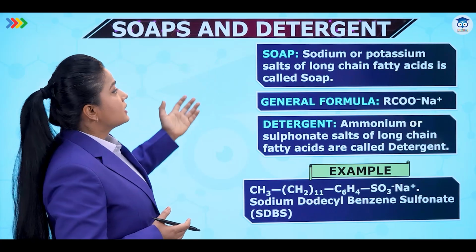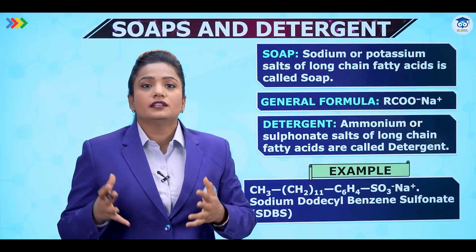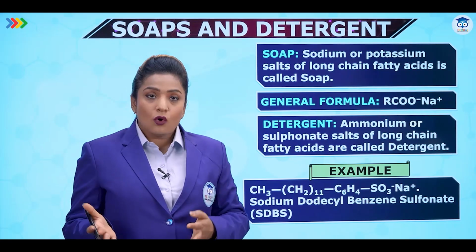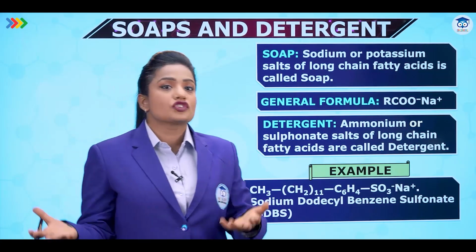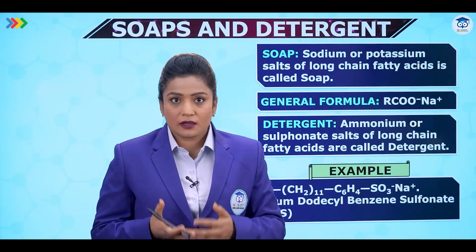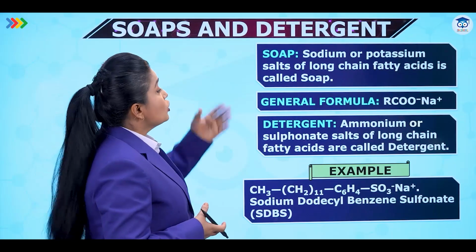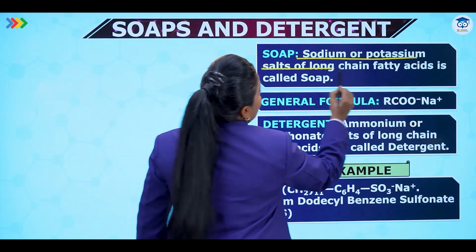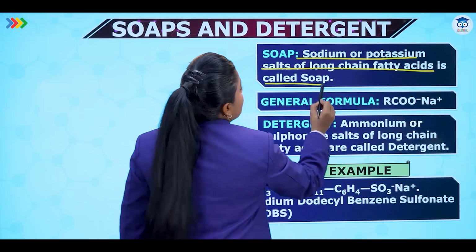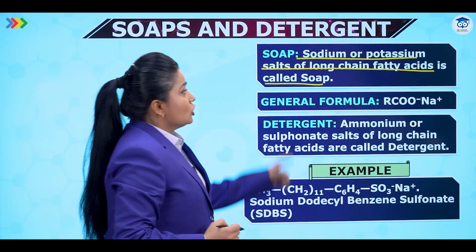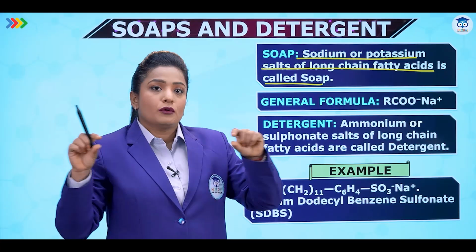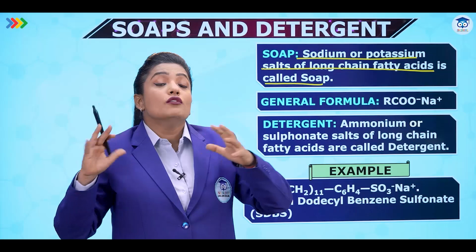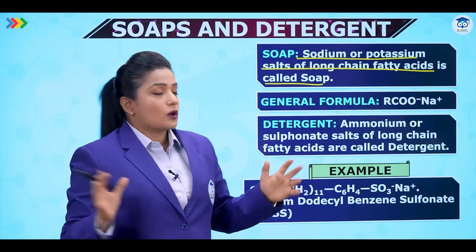So let's start the last topic, that is soaps and detergents. What is soap? The soap and detergent that we use at home for our cleaning and washing purposes, it all involves chemistry. Let's find out how. Soaps are sodium or potassium salts of long chain fatty acids. What are long chain fatty acids? Long chain means many carbon atoms are connected. Fatty acids means that it is a very long carbon compound.